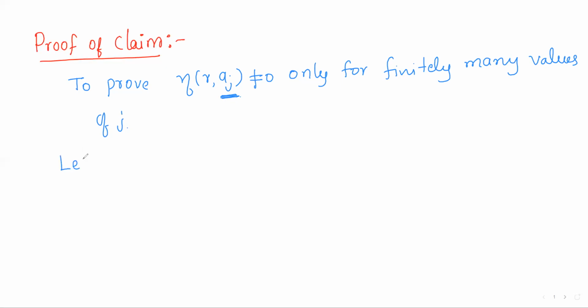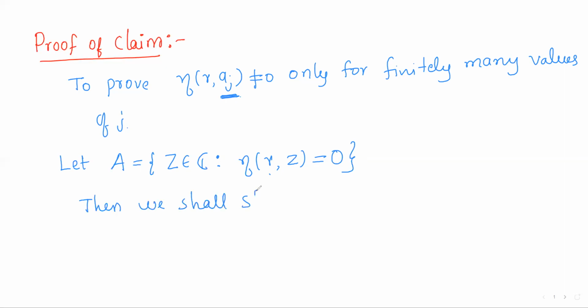For that, let A be the set of all those complex numbers with respect to which the index is 0 with respect to gamma. So collect all those complex numbers which have index 0 with respect to gamma. Then we shall show that A is open. A is an open set in the metric space C. To prove A is open, we have to prove every point of A is an interior point. So start with any point of A.